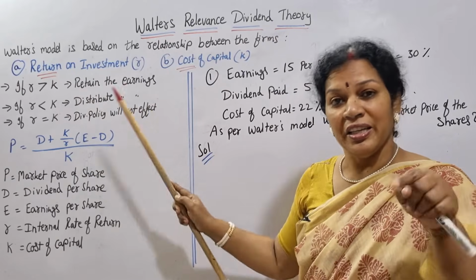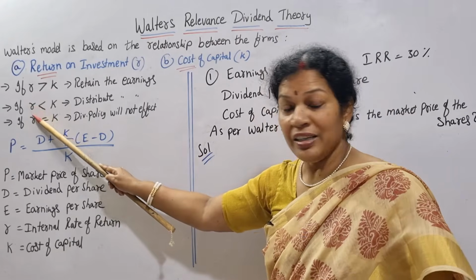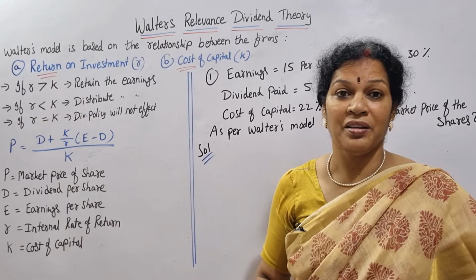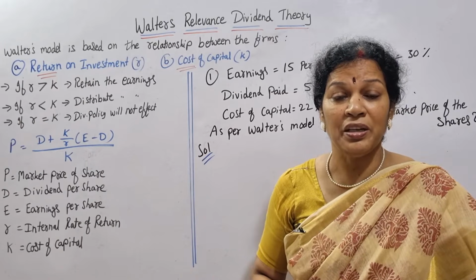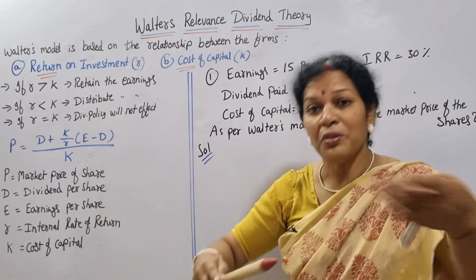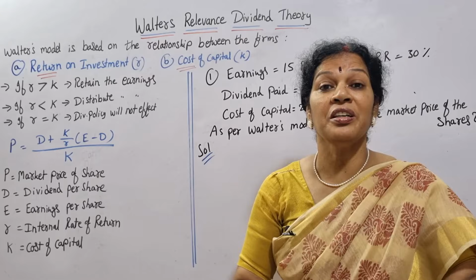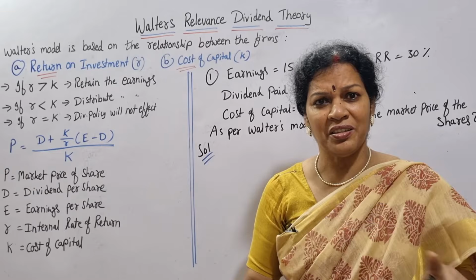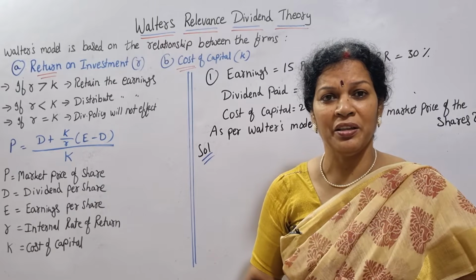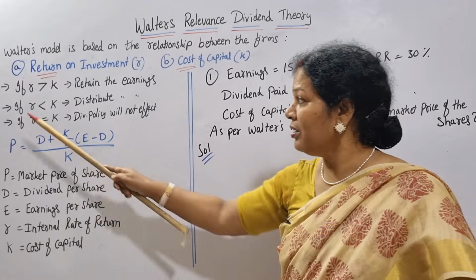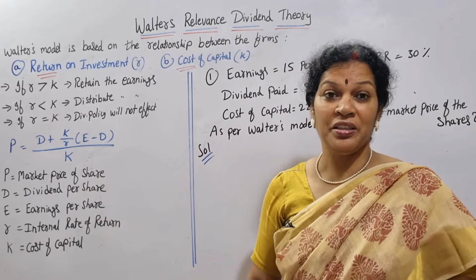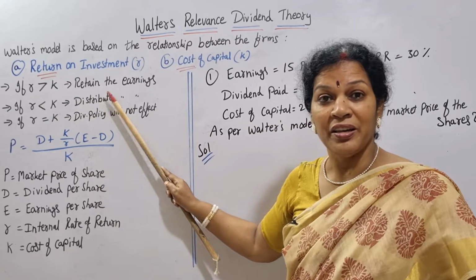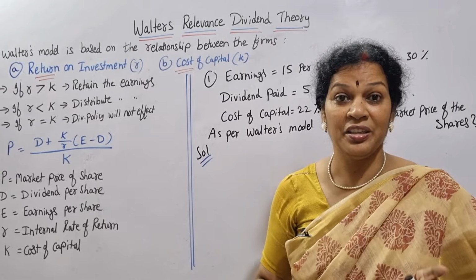In case R is less than K, means return is less than the cost of capital, cost of capital is more whereas return is very less, in such case, what to do? Distribute the earnings in the form of dividend. When you distribute it, at least the shareholders are going to utilize it properly. So if R is less than the cost of capital, distribute it. If R is more than the cost of capital, retain the earnings in the organization itself.